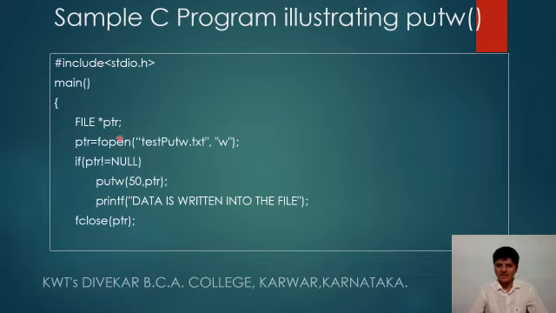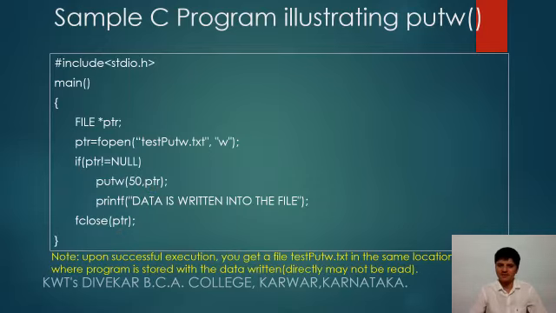File pointer is declared with the help of fopen. Test putw.txt is created with the write mode, and the pointer is assigned to ptr. Again we are checking, and then putw 50 is assigned to the ptr file, data is written, and then fclose on the pointer.